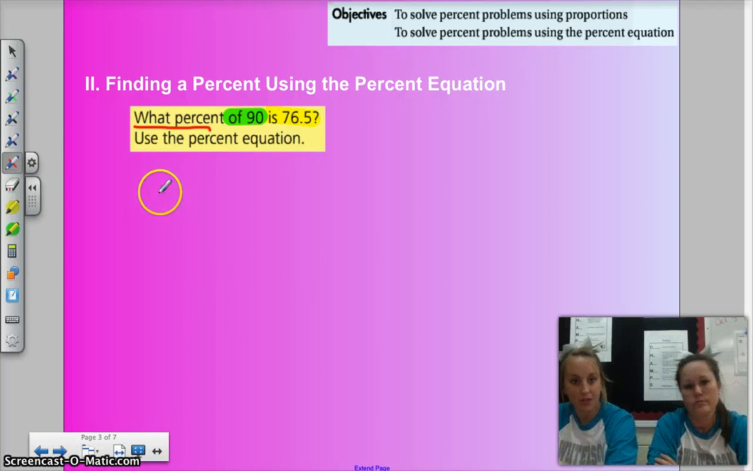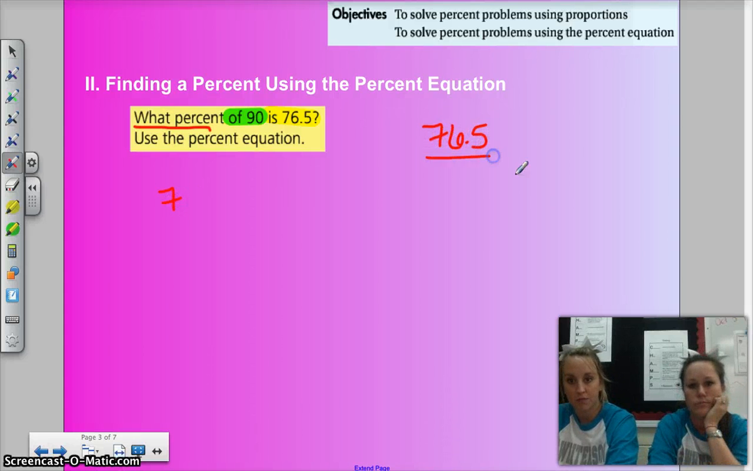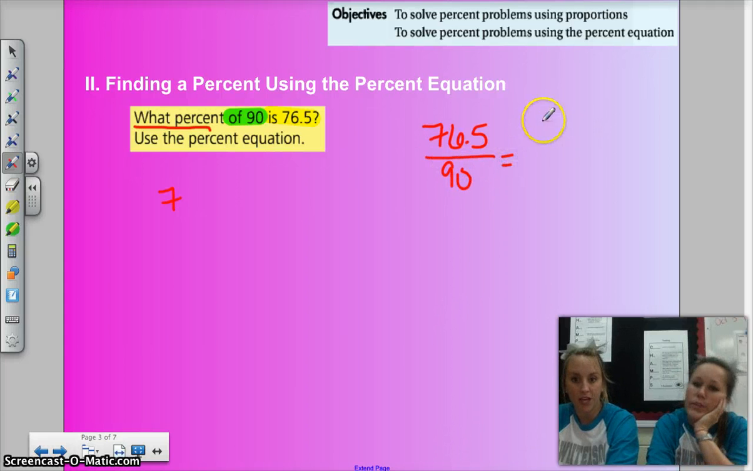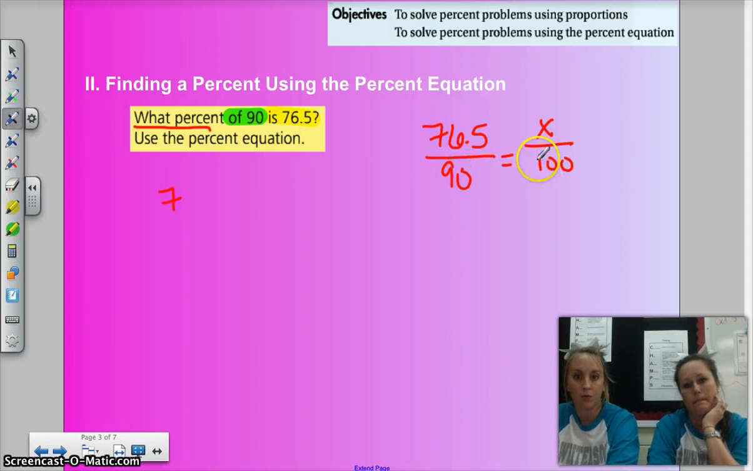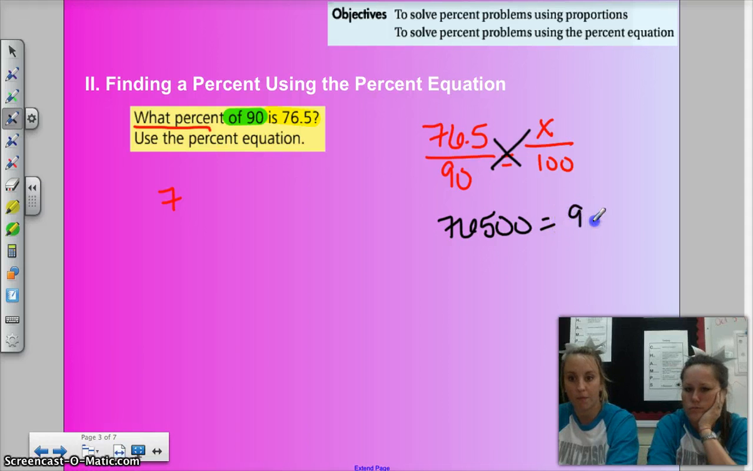76.5 is my is, because that's what it is. 76.5 over my of, 90, goes there. What percent? X. And 100 is always there. Cross multiply. 76500. No, 7650.